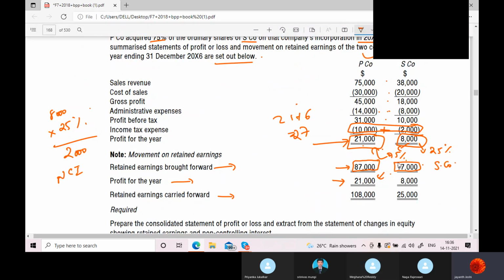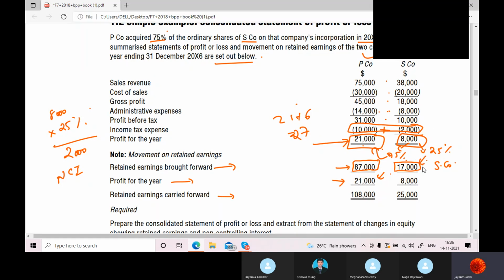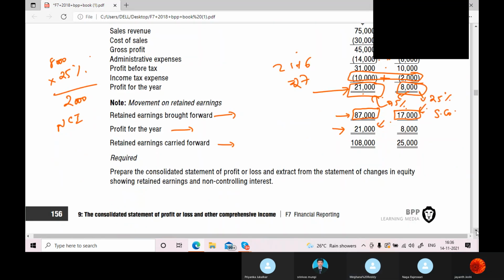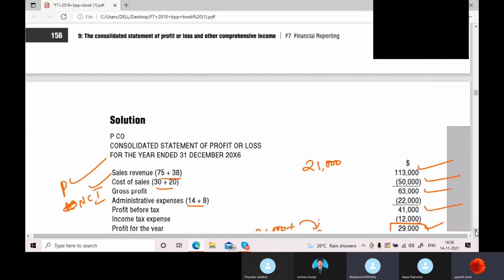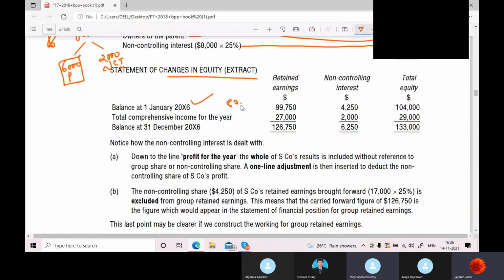So the subsidiary company. So from this, who should get 75%? The parent. Okay. Because whatever the investment the parent has done, whatever the profits till now the subsidiary has earned, in those profits 75% should go to the parent. Okay, fine, because parent is the investor. So 17,000, 75% is how much? All of you do that. 12,750.